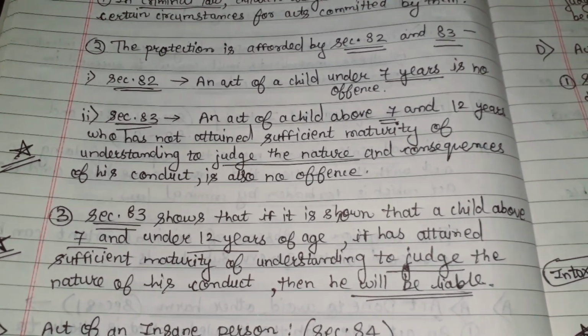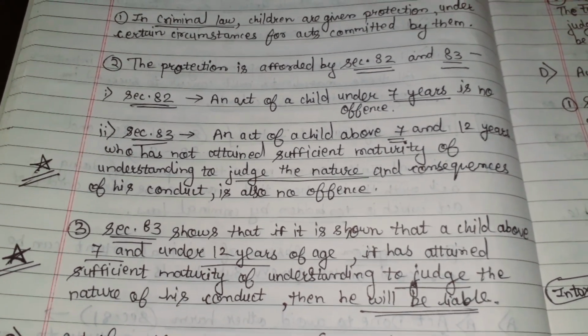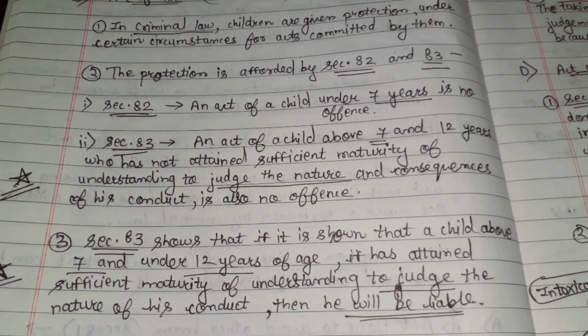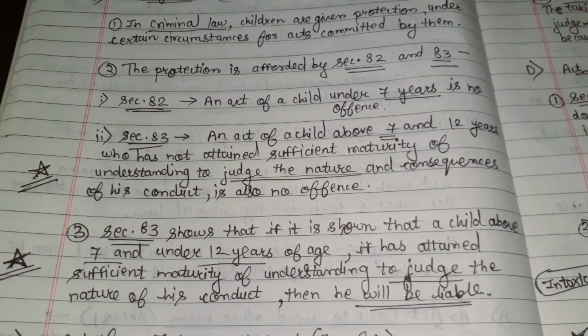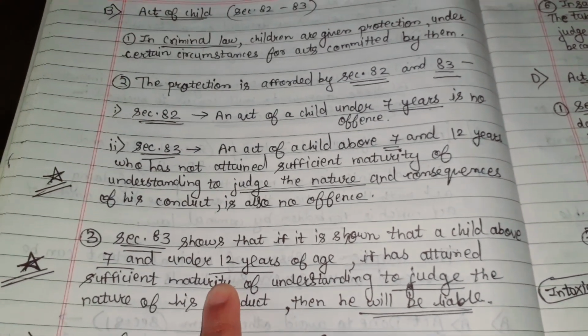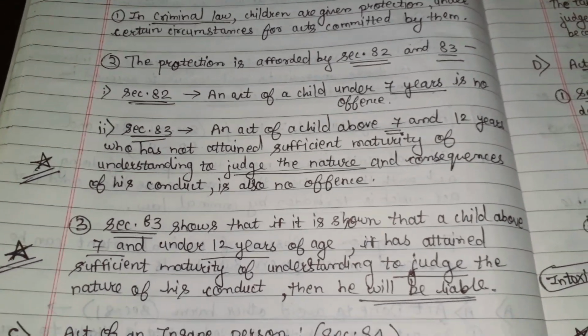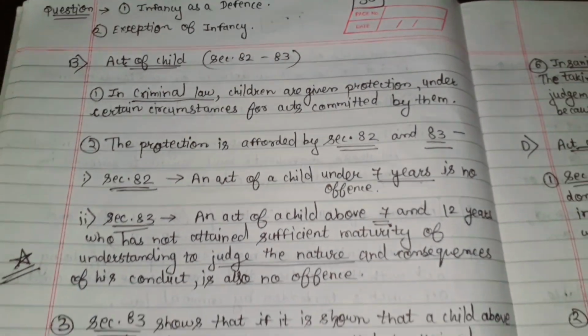Meaning if he knows and has done that act with a criminal intention and has sufficient maturity, then he will be considered liable from 7 to 12. If he doesn't have such maturity, then it will not be considered an offense. Second is the act of the child.